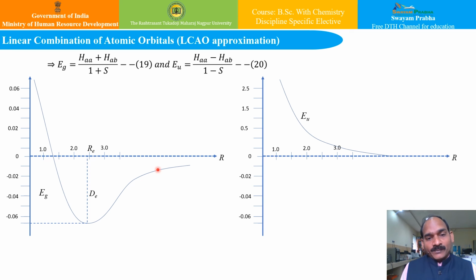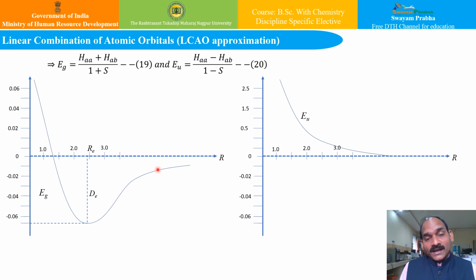These approaches we can study in the next part of this lecture series, wherein we can see how the valence bond approach and the molecular orbital approach can be applied to the hydrogen molecule, and it will be very interesting to see the comparisons between the valence bond theory and the molecular orbital theory. This we will discuss in our next lecture.